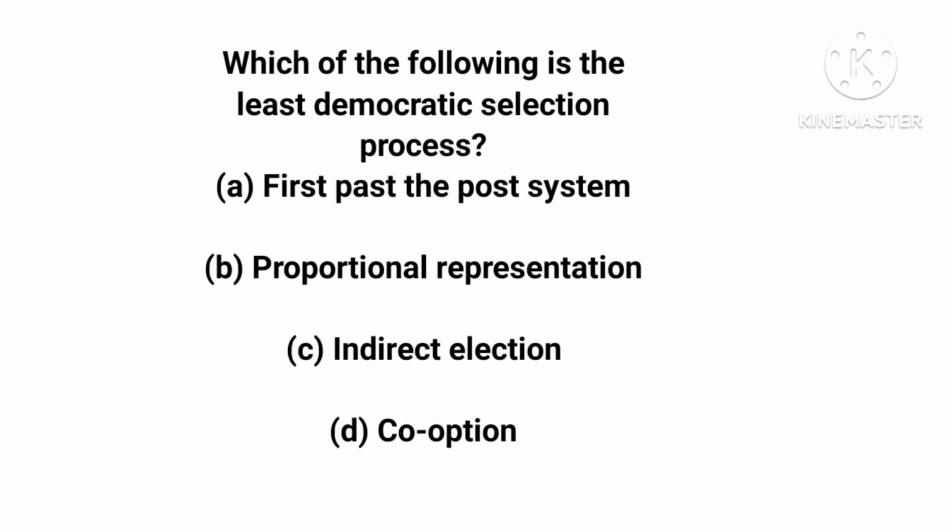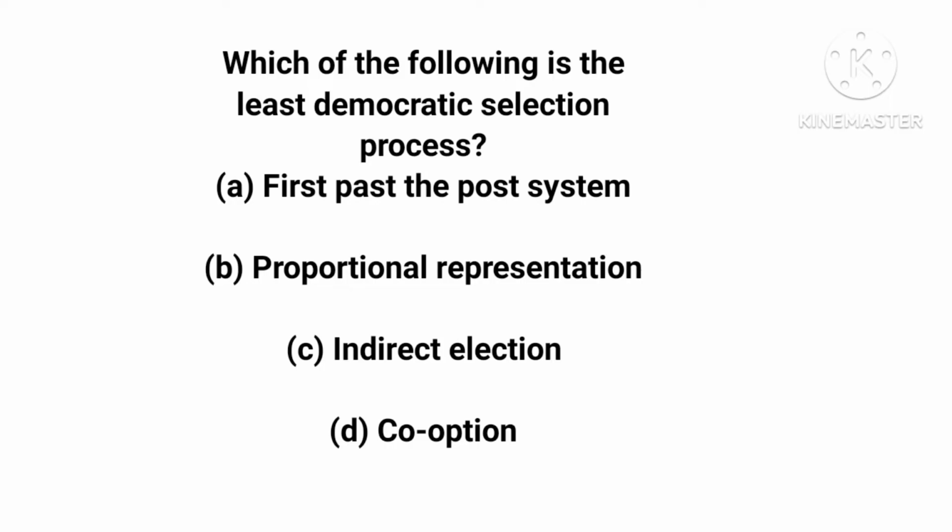Let's see the next question. Which of the following is the least democratic selection process? Option A, first past the post system. B, proportional representation. C, indirect election. And D, co-option. The correct answer is option D, co-option. Co-option happens where a stronger group or political party absorbs a weaker group or a weaker political party to stop them from opposing them.